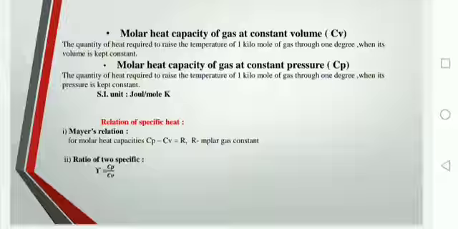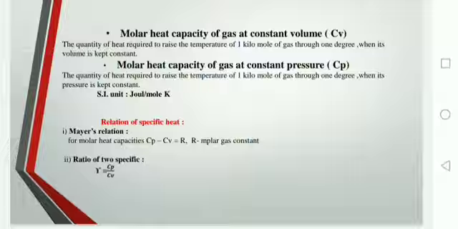See here the difference between specific heat at constant volume and molar heat capacity of gas at constant volume. In the previous definition, it was the quantity of heat required to raise the temperature of unit mass of gas through 1 degree, and here it is the quantity of heat required to raise the temperature of 1 kilomole of gas through 1 degree when the volume is kept constant.